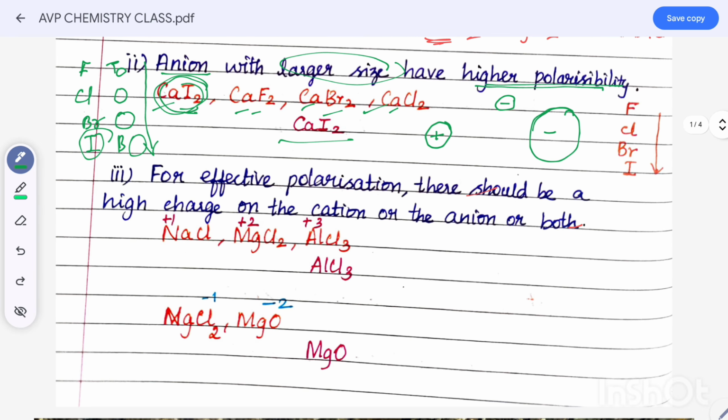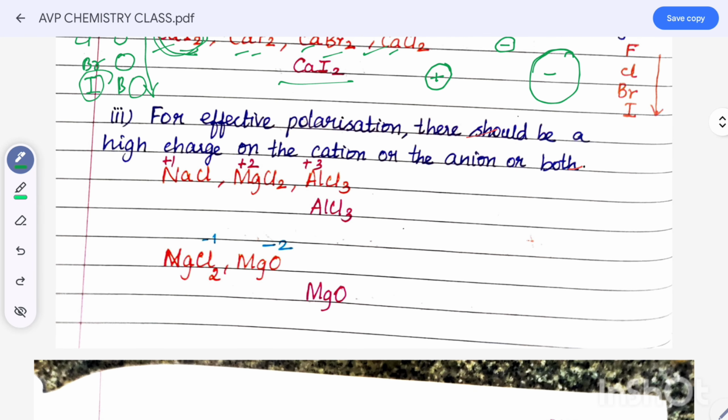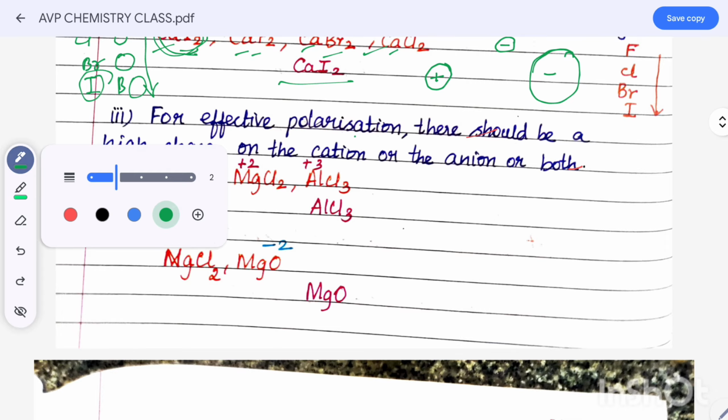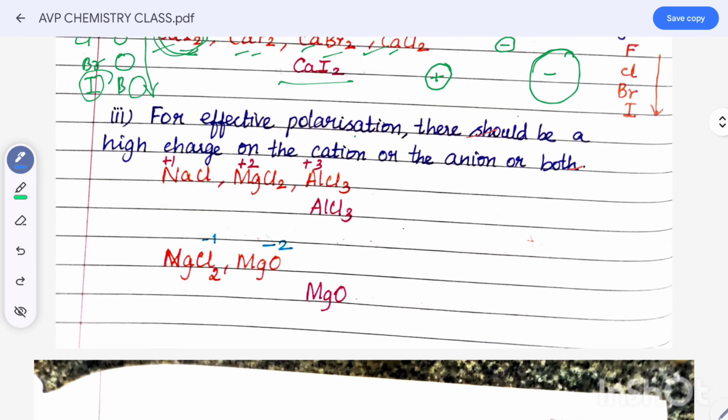Next, for effective polarization, there should be a high charge on the cation and the anion. This is very important, so note it. The cation is small and the anion is bigger in size, but the charge of the cation and the anion should both be higher.